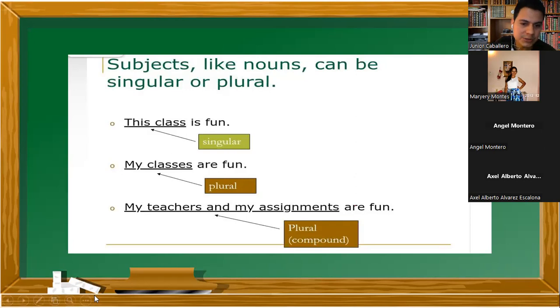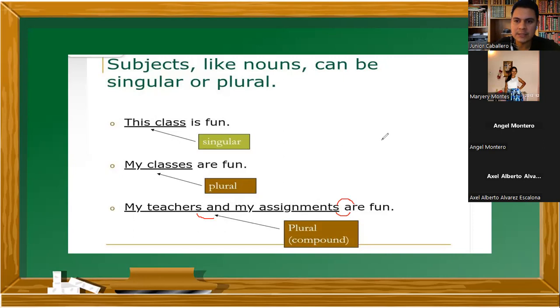Okay, for example, here, my teachers and my assignments are fun. Actually, you can put sounds together to speak faster if you want. For example, my teachers and, you can say sand, like arena, my teacher sand, because you're speaking fast, right? You can do it, but don't omit it. And that's for everyone, not only one person. And here you can also put the sounds together. You say my assignments are, sigments are. So then you will have a faster pronunciation there.